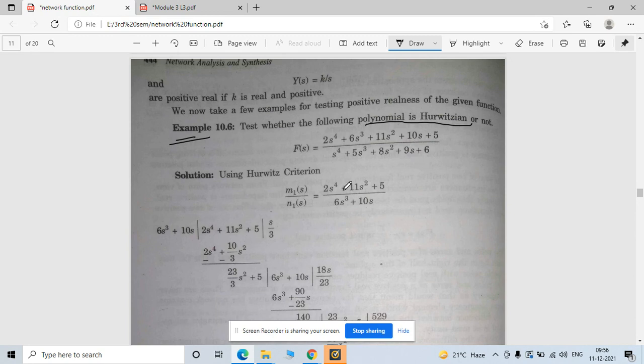So how to divide this? Take them one by one. Suppose this is P1 and this is P2. First of all, analyze P1. In P1, you have to separate out the even function and odd function. The highest power is even, so write all the even terms in the numerator, and in the denominator write all the odd terms. Then test your function.